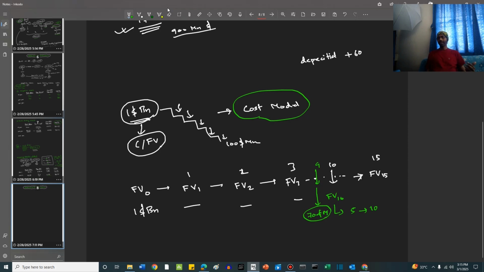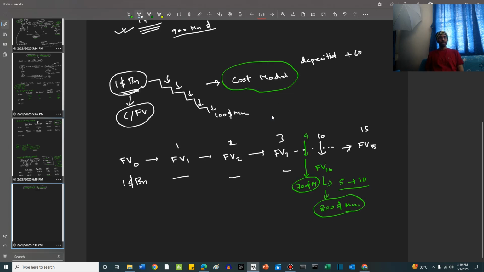Now at the 10th year, we see that the proper projection would be to increase the shelf life to another 10 years. Now in this case, the value increases from 700 million, let's say it becomes 800 million, right? It has become 800 million. In this case, how do we handle it, friends?